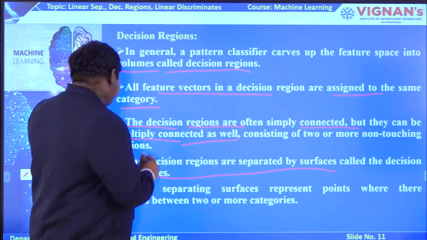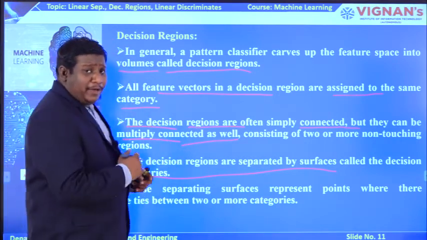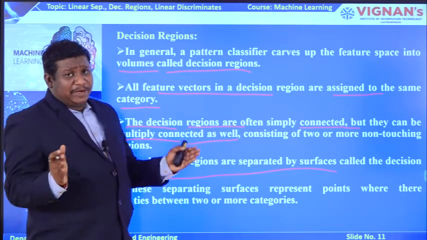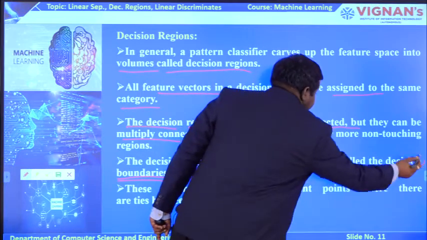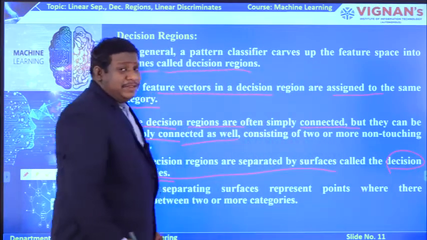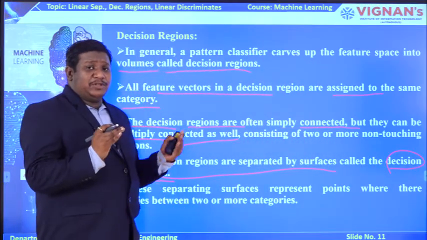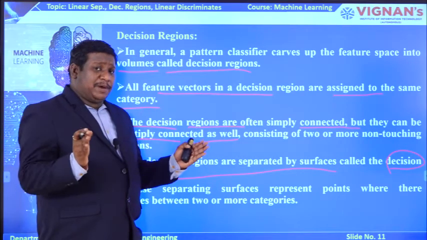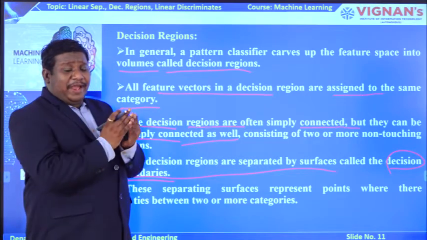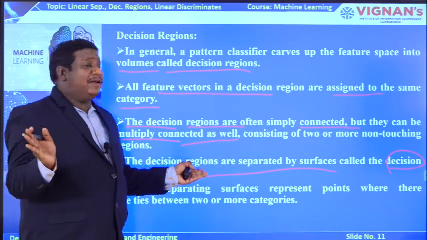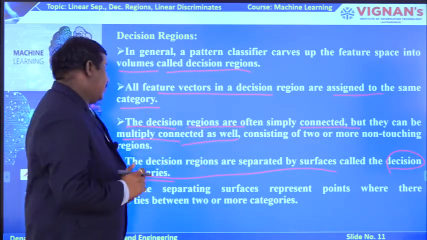Here, the point where you are going to classify the data into two separate regions can be called the decision boundaries. So, in linear separability, the line with which you are going to separate the data into two subclasses can be called the decision surface, whereas in decision regions, the factor with which you are going to separate the data can be called decision boundaries.